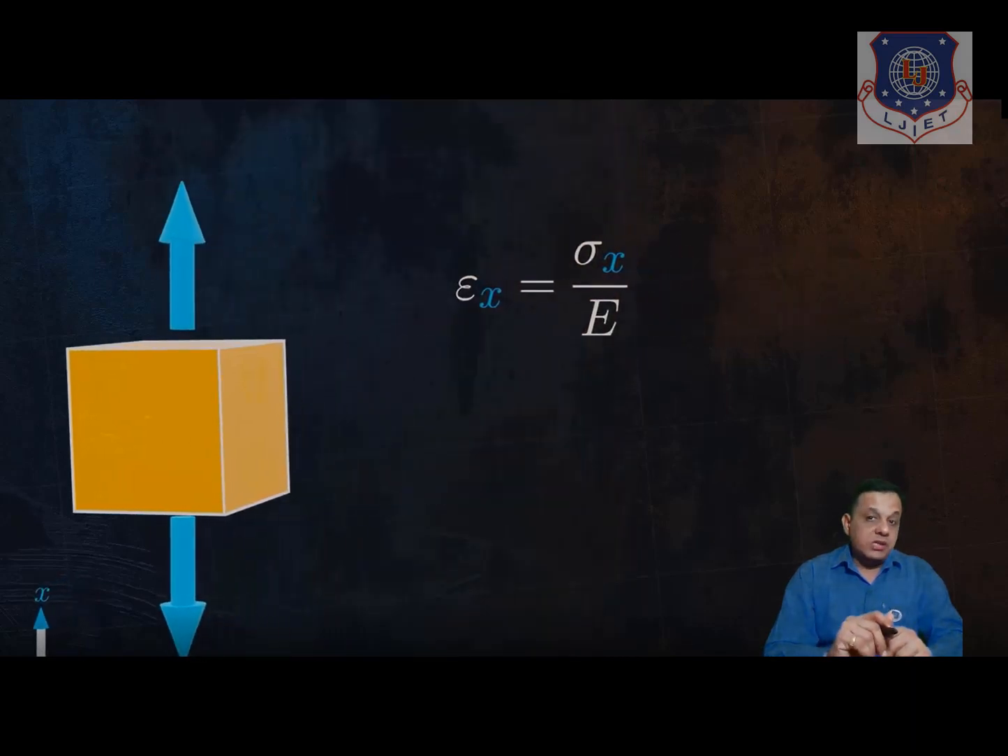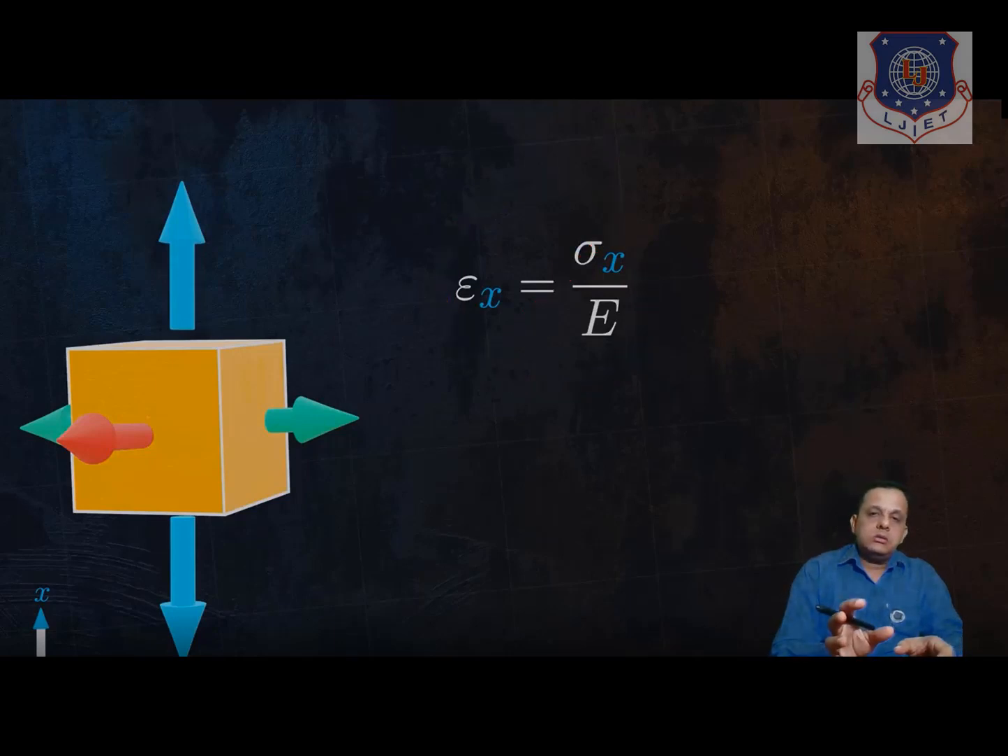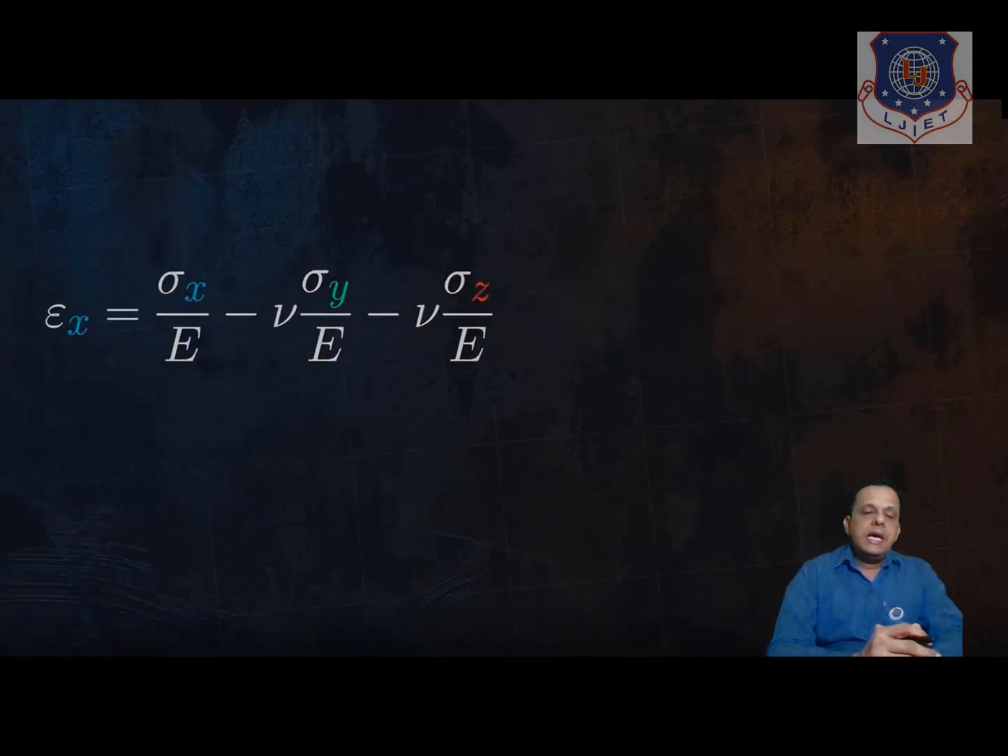Now, if you consider only x-axis, it will not be sufficient for remaining y and z. Okay, so here we will be applying superposition theorem, and we will be combining all three strains, x direction, y direction and z direction here. So minus mu into sigma y upon E minus mu into sigma z upon E, and this will give you the three-dimensional idea here.